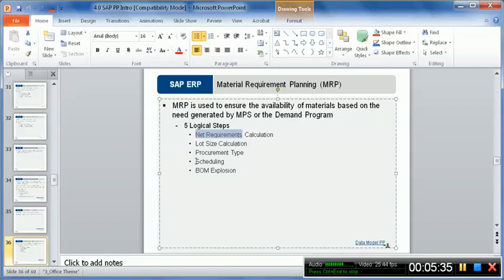Then we schedule: if we have to produce or procure, when to procure? And the final step is bill of material exposure. Procurement is the umbrella term for production and purchasing both. So let's be specific: if this scheduling is not for purchasing but for production, it means the item being scheduled is a semi-finished good, then we need to plan for all the items of the bill of material as well. So we explore the bill of material, and say there are 4 materials in the bill of material of the semi-finished good, then we start planning for each one of them in the same formula, in the same logical steps.